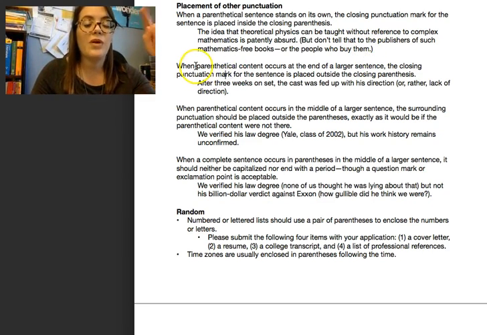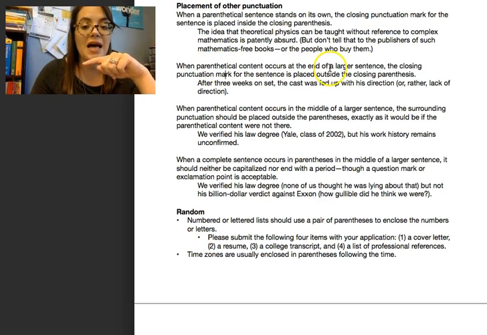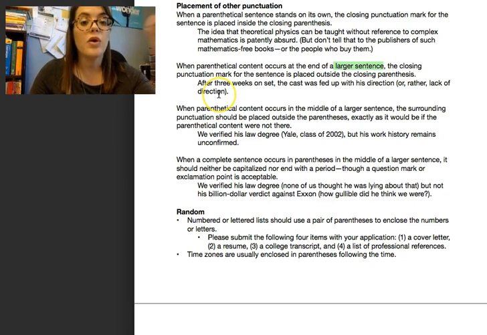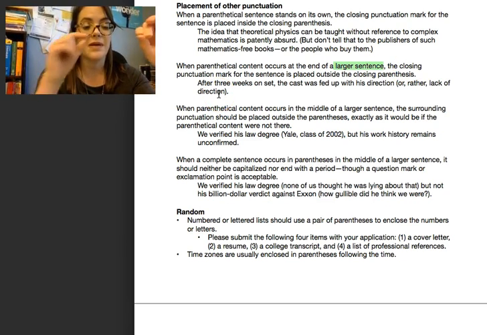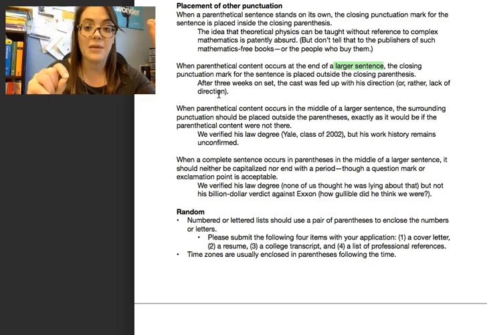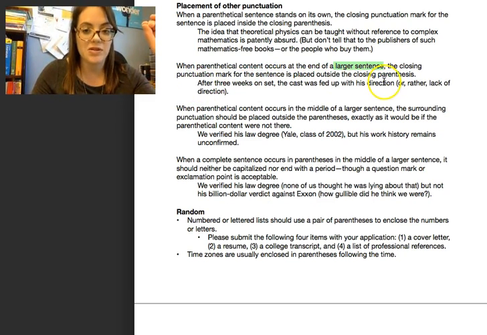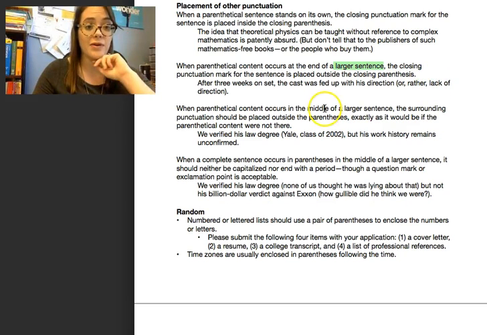Now, when we put parentheses inside a larger sentence, okay, and it's at the end of that sentence, the closing punctuation mark for the sentence is placed outside the closing parentheses. Okay, so after 3 weeks on set, the cast was fed up with his direction (or rather, lack of direction). All right, and then notice I put my period outside the parentheses.